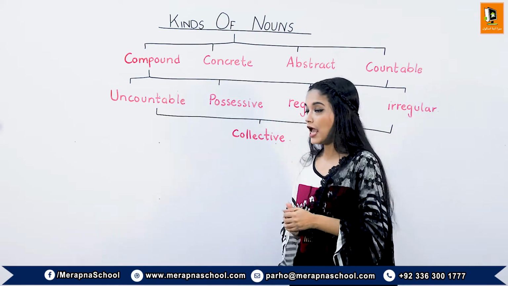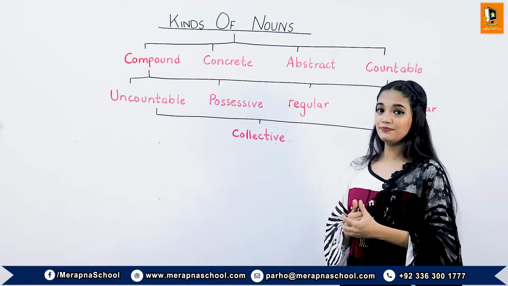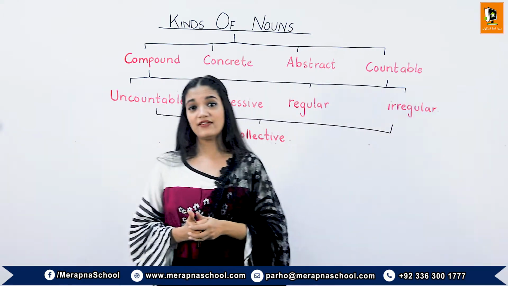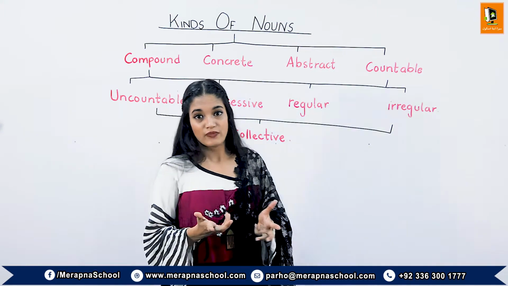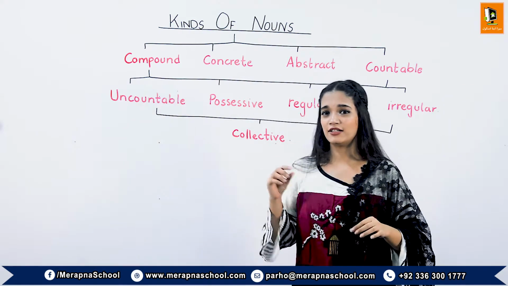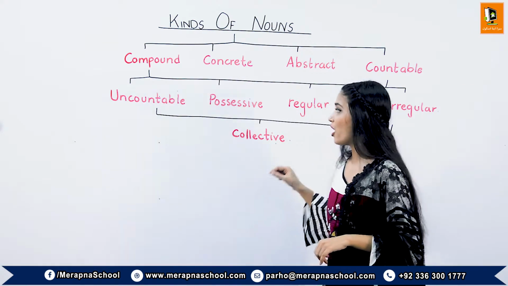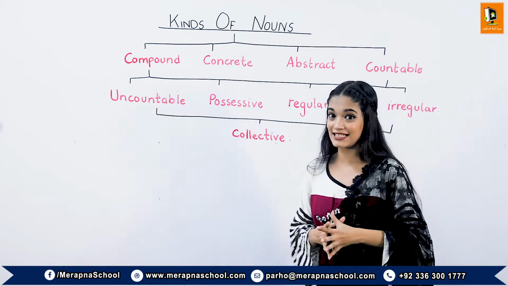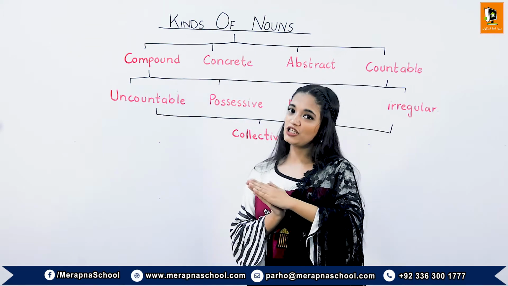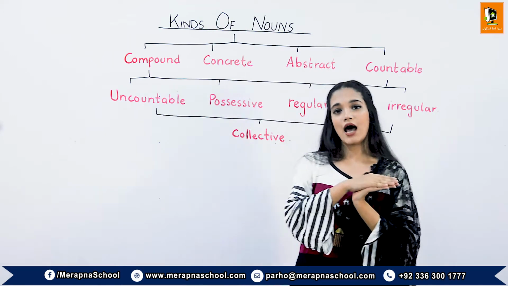We add it before the uncountable noun to have an idea of how much of the uncountable noun is present. Now moving on to the next kind of noun, it is a possessive noun. Possessive nouns show ownership of the noun. They are mentioned with an apostrophe and s, so that it shows the relationship of the noun with the other noun.